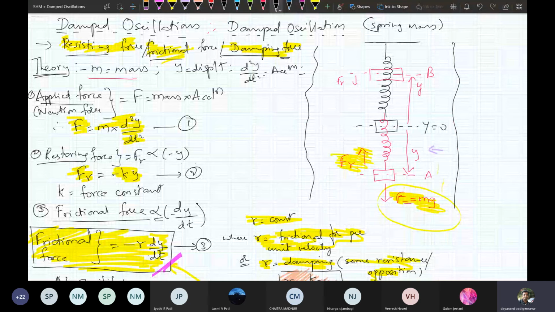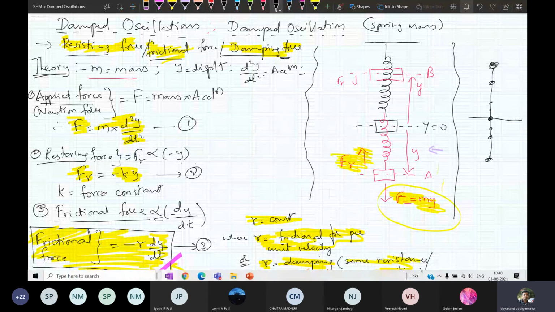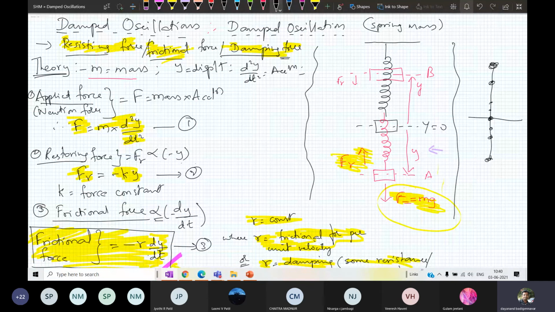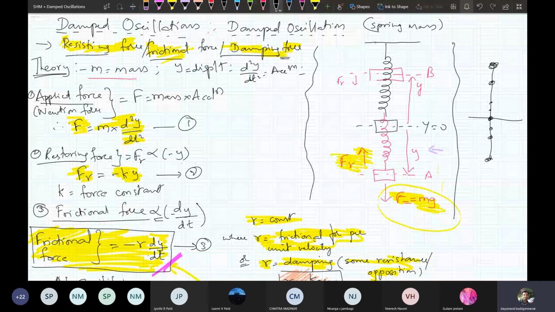You can take anything. I have a system which is vibrating like this, and I can take this also as a damped oscillation. Over time, the oscillations will go on decreasing and end up at the equilibrium position. For easy explanation, I have taken a spring mass system.